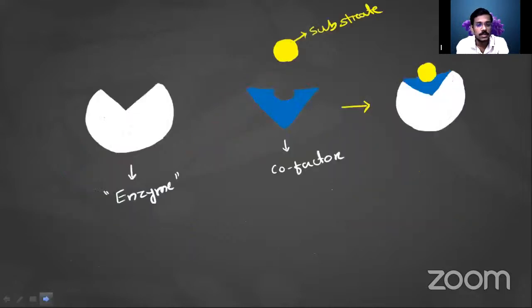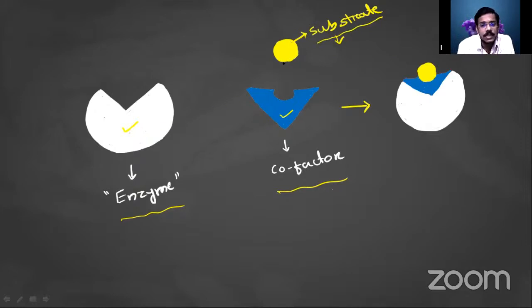So let's see here, enzyme and cofactor. This is the enzyme and this is the cofactor. What is the function of this cofactor actually? Let's see. And this is the substrate. What is the meaning of substrate? We will discuss later, but let me make it clear. During a reaction there will be a requirement of reactants, and the substrate is the reactant.